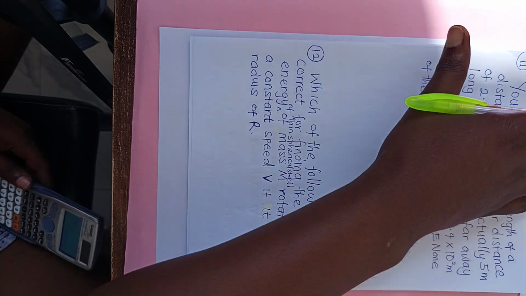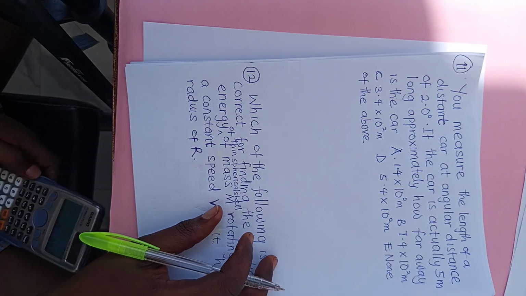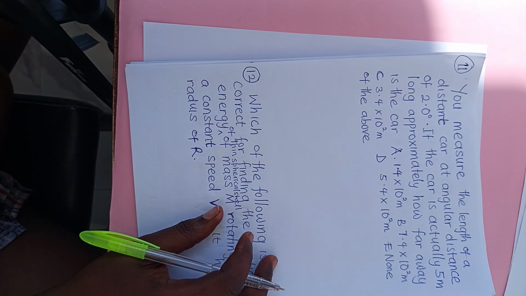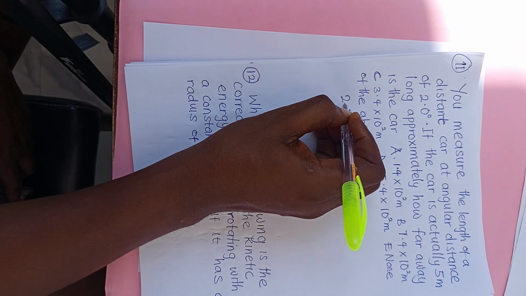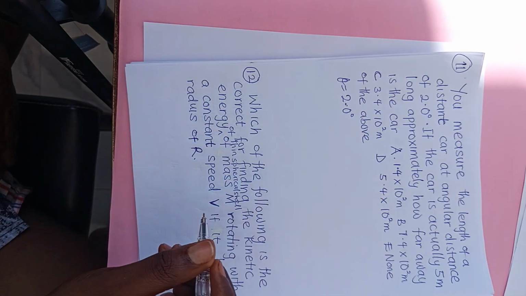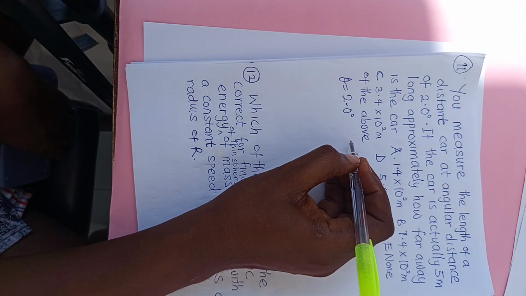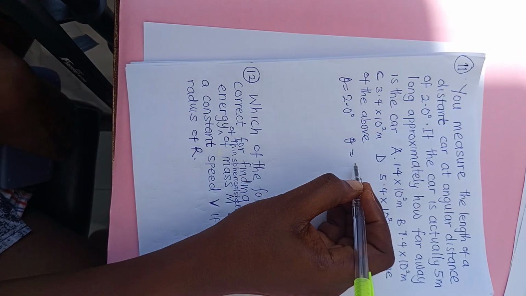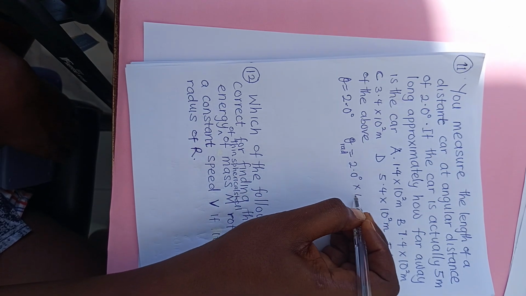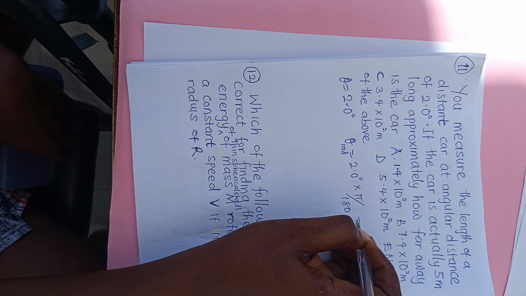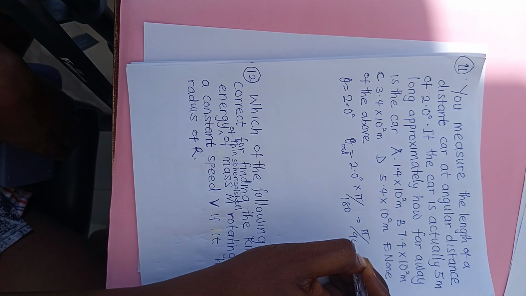The next one says number 11. You measure the length of a distant car at an angular distance of 2.0 degree. That is theta. Now, this 2.0 degree converted to radian is what? In radian it will be 2.0 degree times pi over 180. That will give us pi over 90.